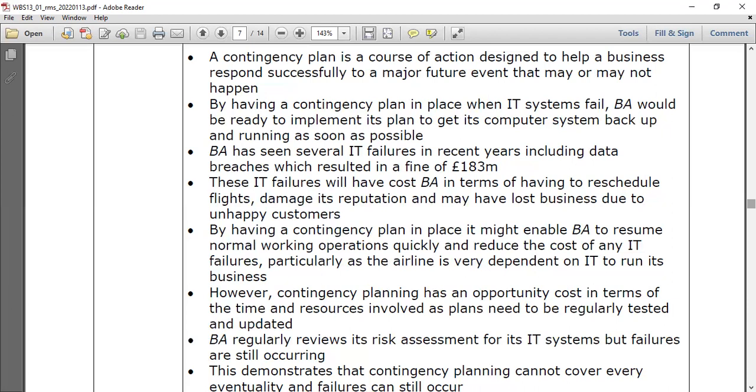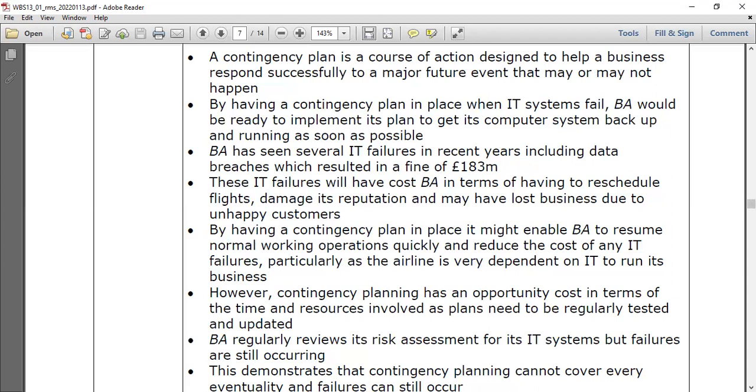That's right. So the second one. They can quickly reduce the cost of any IT failure, because the airline is very highly dependent on IT. That's why the contingency plan enabled BA to resume normal working operations, because flight cancellation is very bad for the airline as well as the country. So it reduced the cost of IT failures, and it can resume its normal working practices and operations.